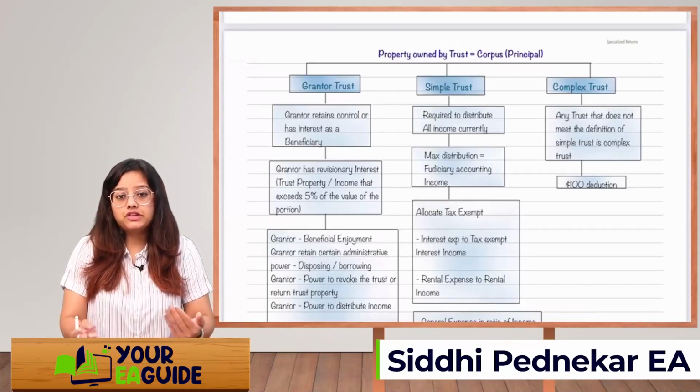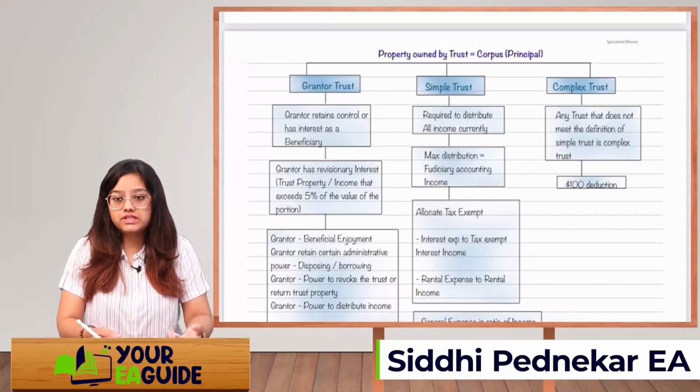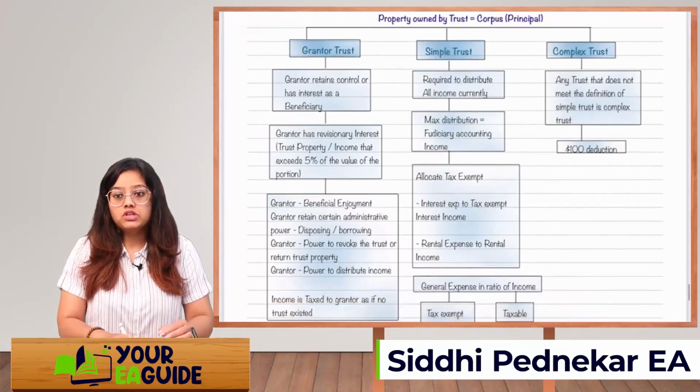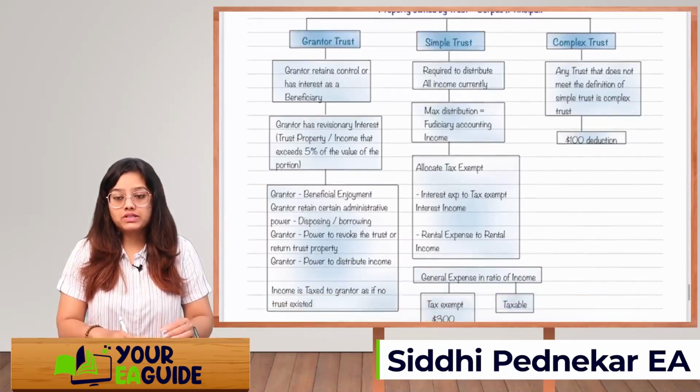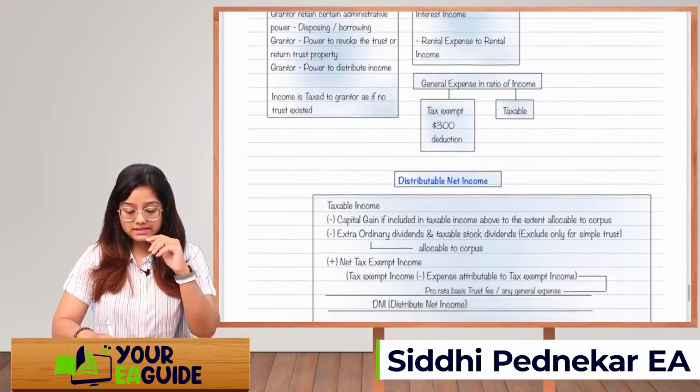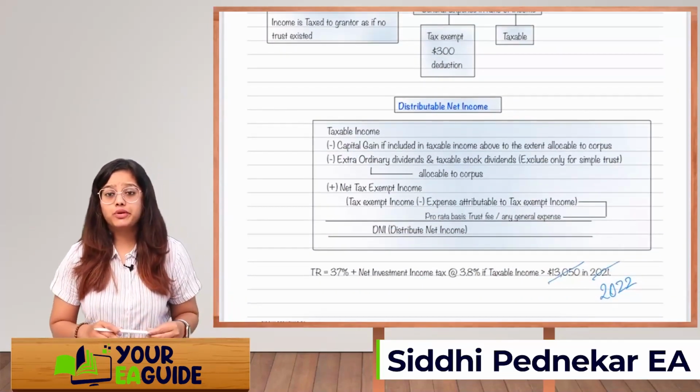If it's a complex trust, now what do you mean by complex? It's simple. If it's not a grantor trust and not a simple trust, then it's a complex trust. It means their income is not required to be allocated mandatorily in the current year. So for a complex trust, you will receive a deduction of $100. Got it, guys?